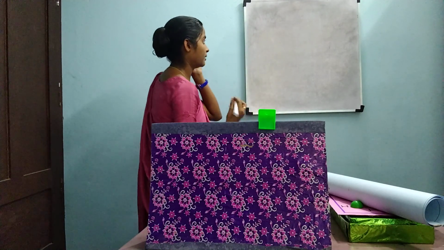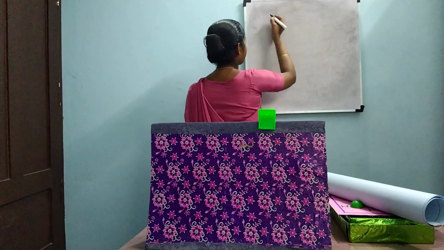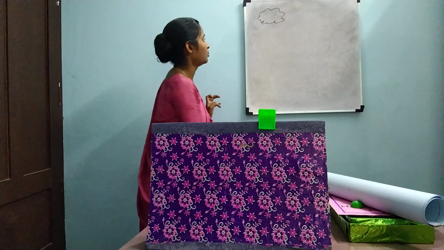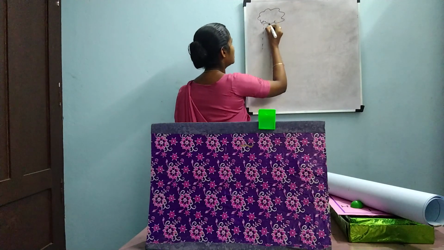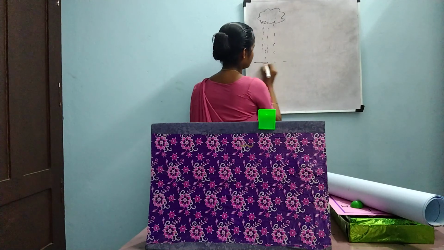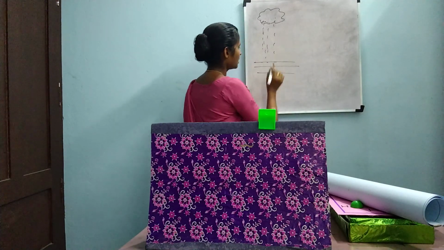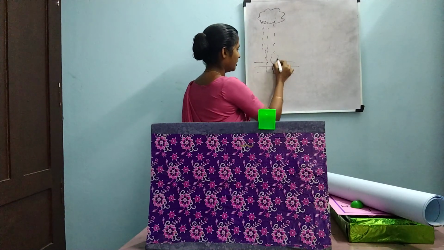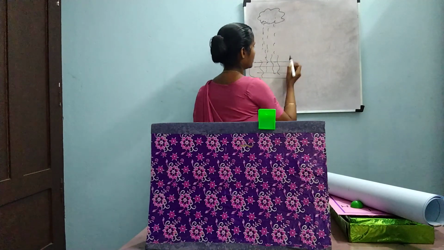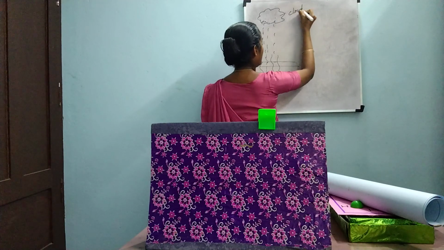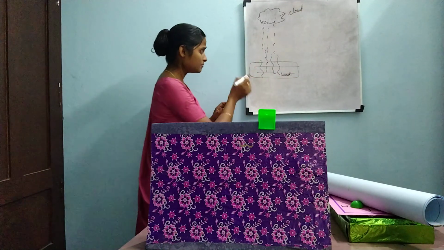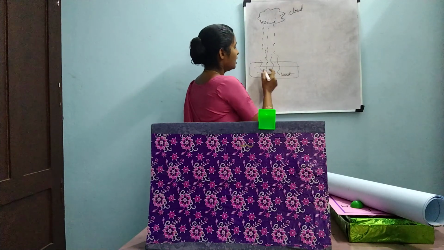Okay, I'm drawing a diagram. See, what is this? This is a cloud, right? From the cloud, the rain is coming to the ground. This is the ground, and it penetrates into the land. This is the cloud and this is the land.